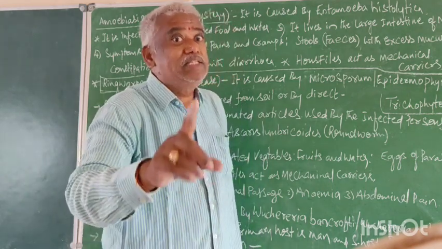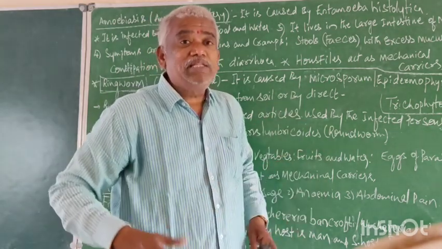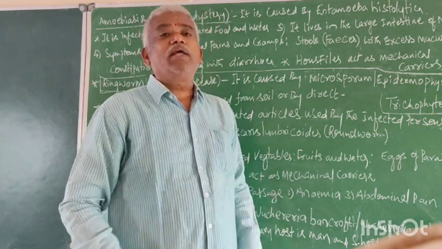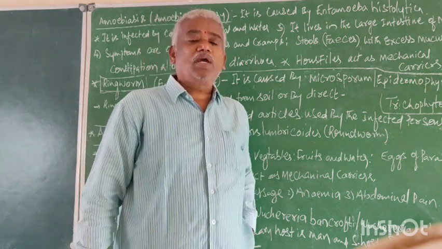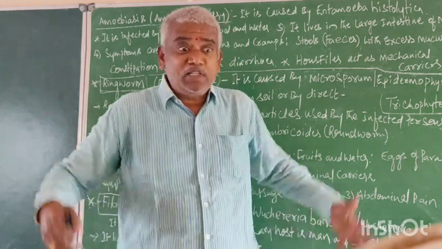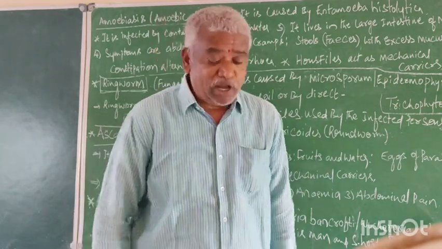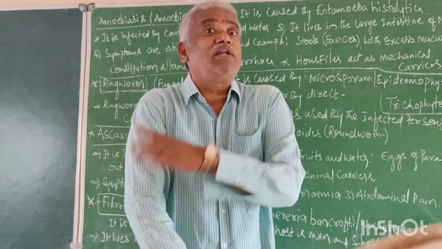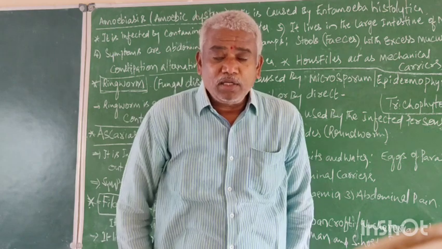In addition to this, the genital organs: in males, the scrotum; in females, the mammary glands. Once again, very important. Where does Wuchereria live in man? In the lymph vessels. But all lymph vessels are not affected. The lymph vessels of the legs, that is the hind limbs. The forelimbs are generally not affected, even though they contain lymph vessels.